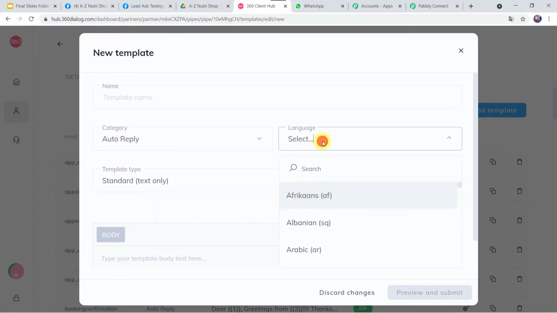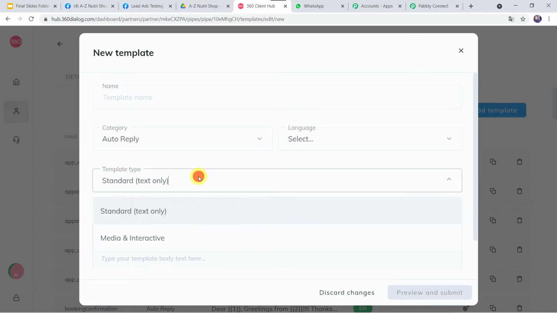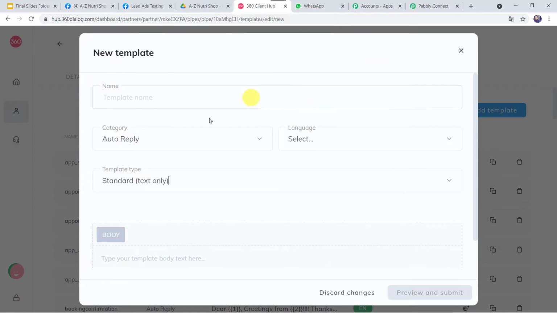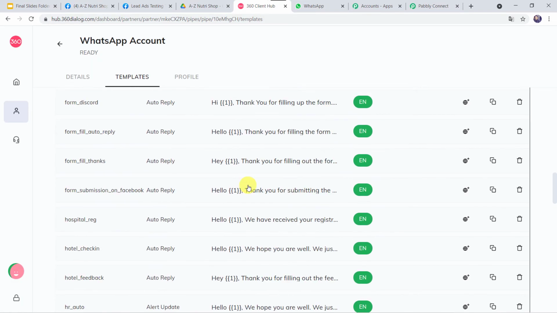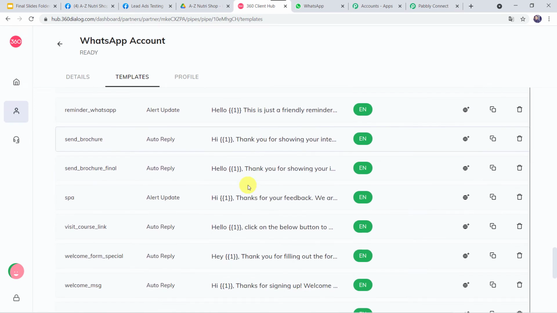From here you can select the language of your choice. Here you can select the template type, and here you can give the template body text, that is the message you want to send on the WhatsApp. Then click on preview and submit. Then it will be going for the approval, and once it is approved, you can use this template for sending the messages on WhatsApp. So I'll just close this window, and here let us just find the template which I have already created and got approved.